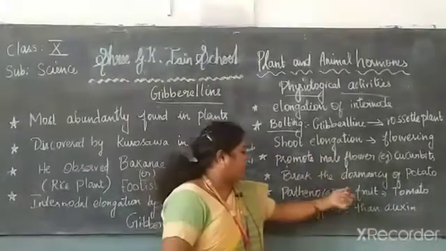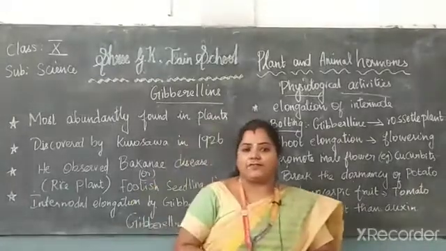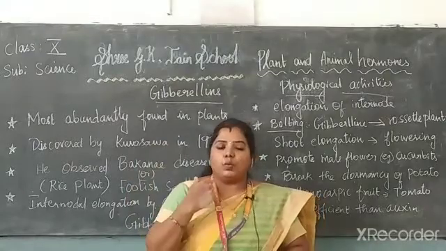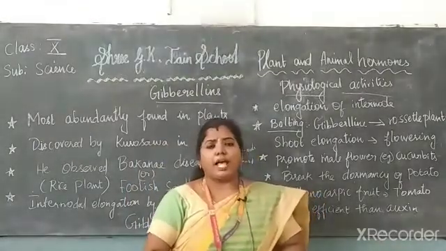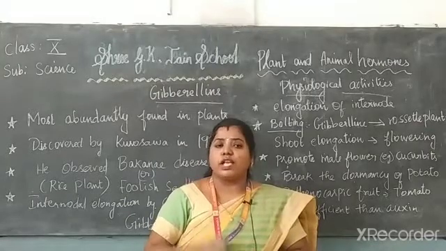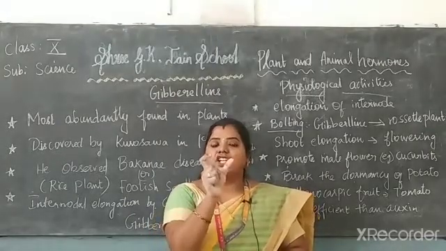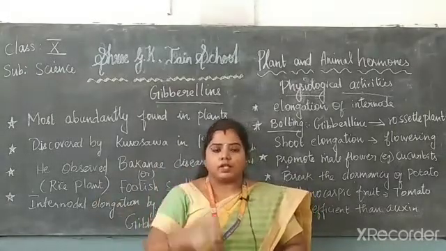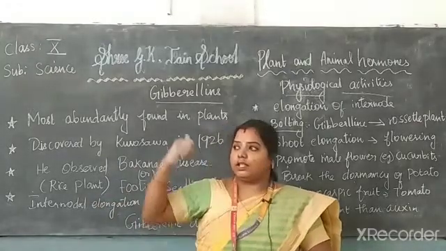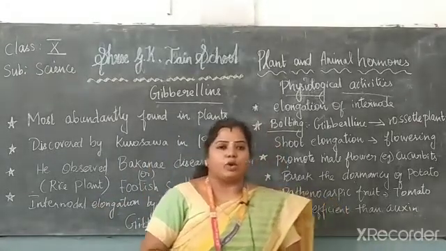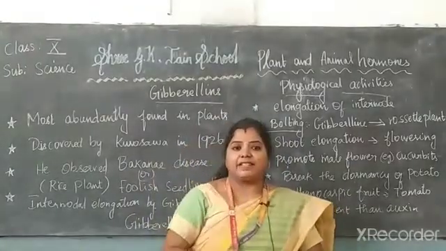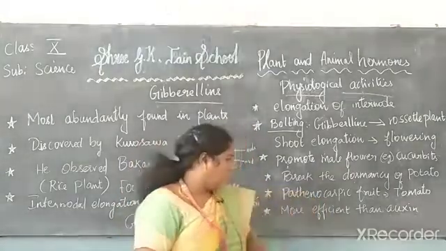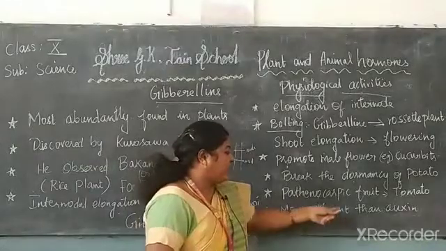Next one, parthenocarpic fruit. Parthenocarpic fruit means seedless fruit. We already know that seed is very important, but with the help of gibberellin, we can have parthenocarpic fruits. How can you get them? Fertilization is not done, and if fertilization is not done, automatically the seed does not form. That kind of fruit is called a parthenocarpic fruit. Gibberellin helps to form parthenocarpic fruit. Nowadays we are using seedless grapes, seedless dates and so on, because of these hormones.